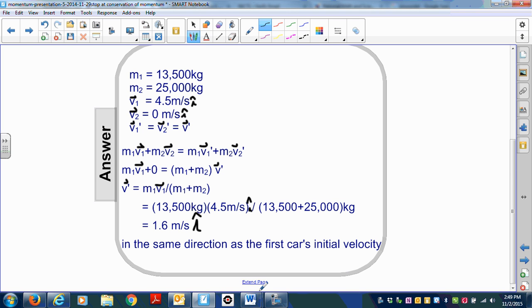So it's going to be in the same direction as our initial velocity of the first vehicle. Notice, though, that this is much slower, and that's because you're taking an object that's less massive with a higher velocity, and you're combining the mass of that and the second car. That increases the mass, and that means we have to decrease the velocity in order for the two sides of the equation to be balanced, or for momentum to be conserved.